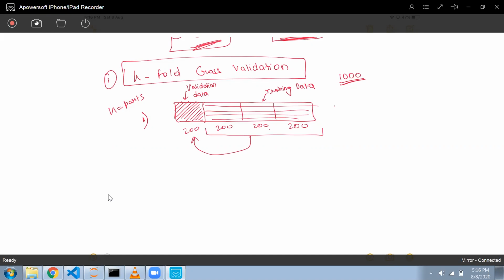Then I will find the accuracy of my model, and I will get some accuracy.